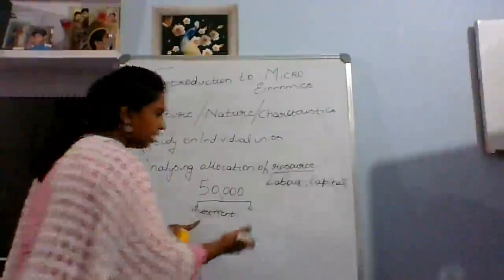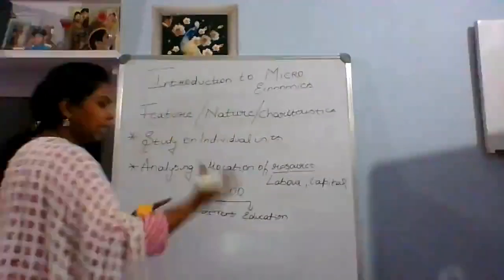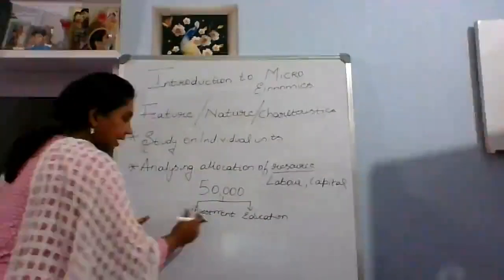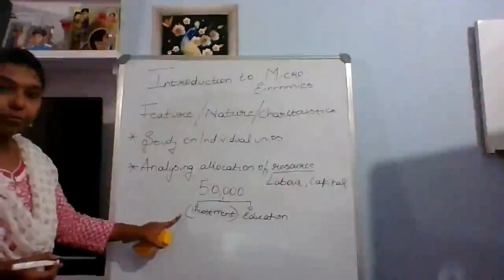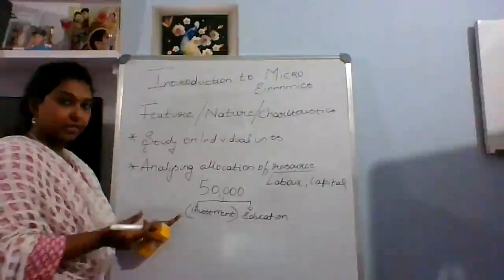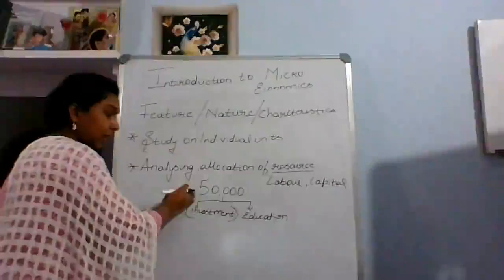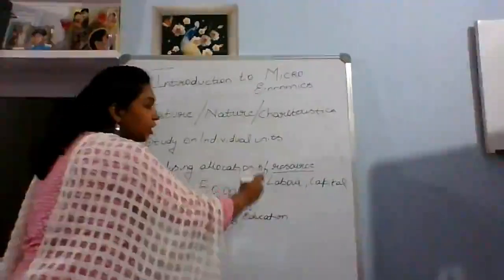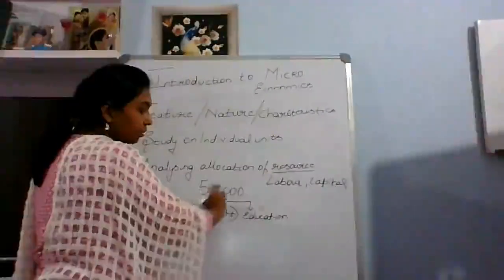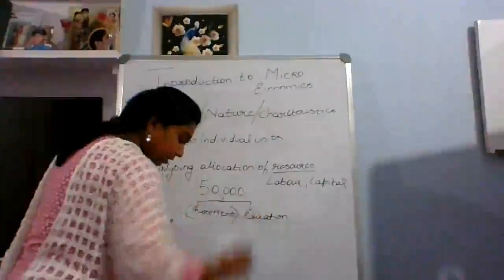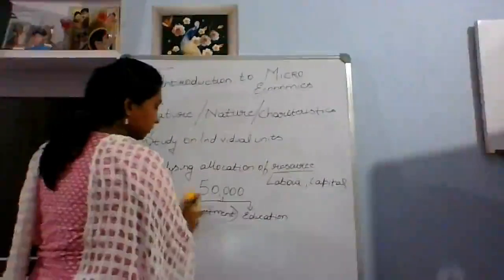Or it can be education, where you are funding your amount. There are many other ways, but let us take the example of investment. When we talk about investment, you need to be very careful where you are investing and in which venture, so that your 50,000 will be safe and efficiently utilized, and after a few years the 50,000 gets converted into 1 lakh. So this is one of the features of microeconomics.